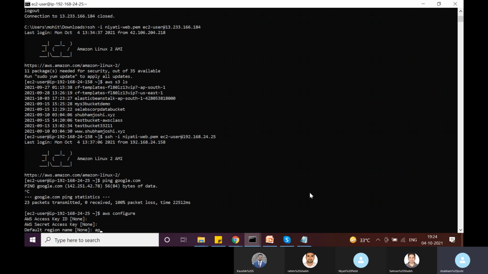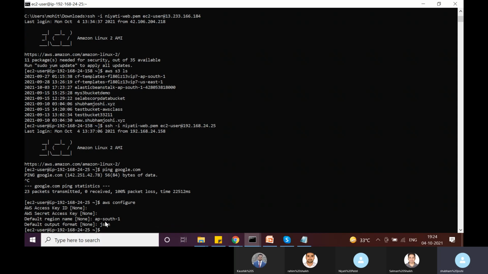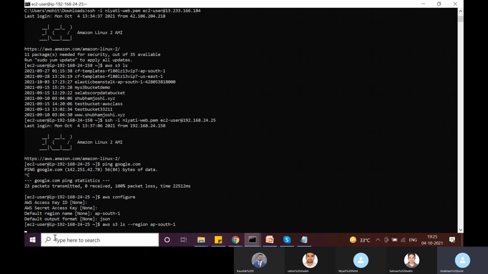I'm just putting a default region name so that I do not have to pass this region name with every command. Okay. And the table name and the output format, let's put it in JSON. So I'm just doing it so that I don't have to specify this manually. Otherwise, if I do not specify it here in the configuration, then every time I execute any CLI command, I have to specify the region name also, like this. Okay.